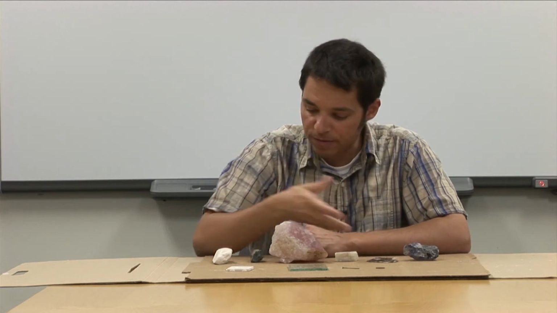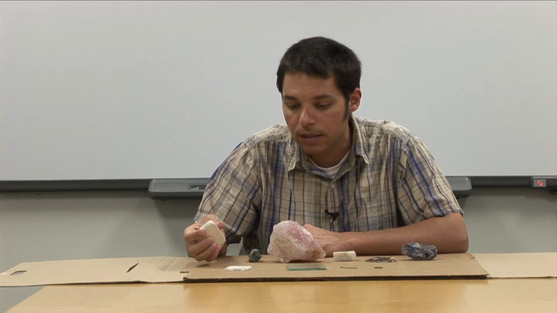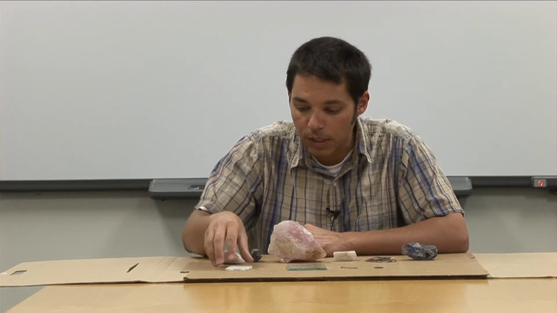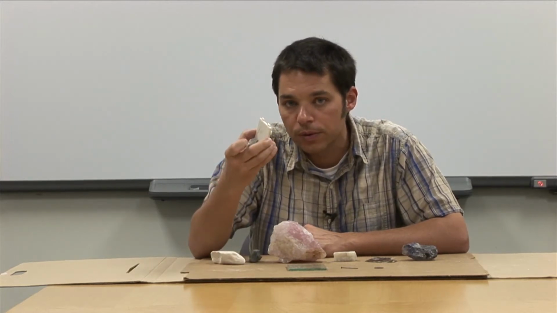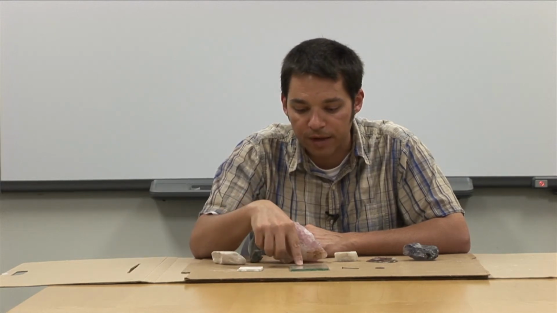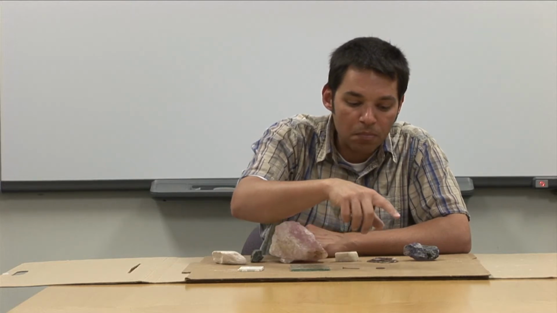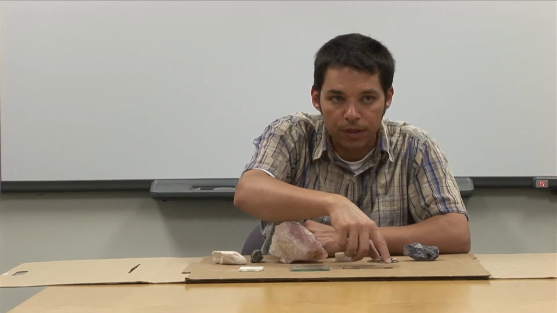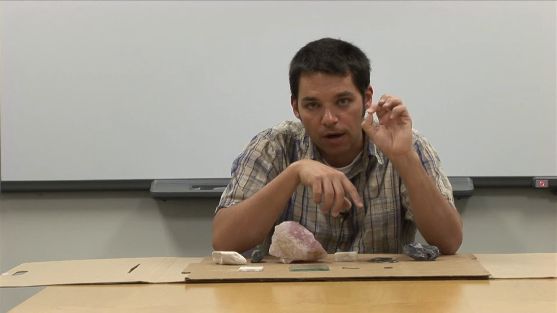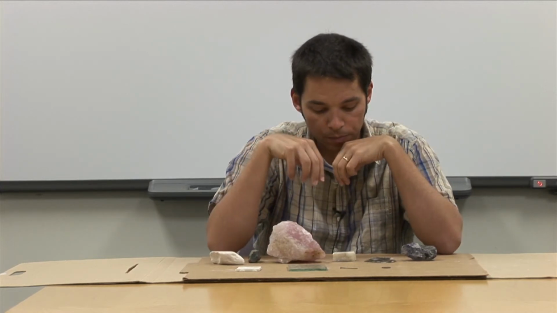So what we're going to do, I've laid out some minerals. These minerals have a wide range of hardnesses. We're going to test the relative hardness of each mineral and test it against the known objects. 6.5 for the ceramic tile, 5.5 for the glass plate, 4.5 for the nail, about 3.5 for the penny. If you want an even softer object, your fingernails have a hardness of about 2.5.